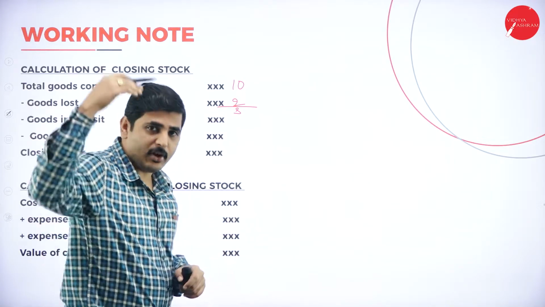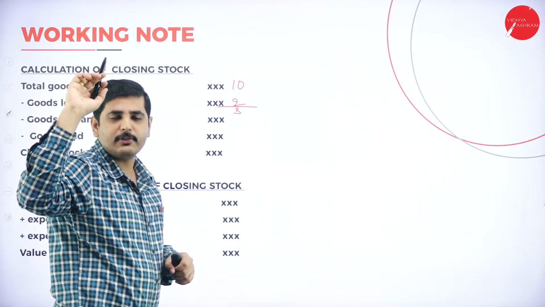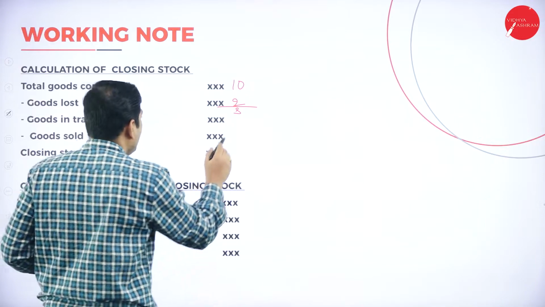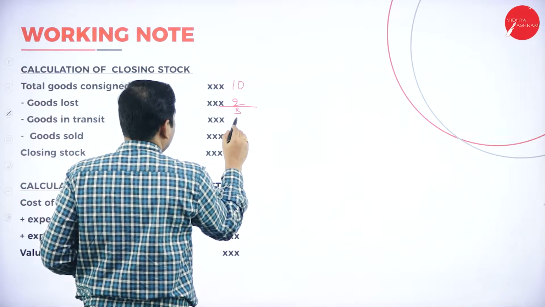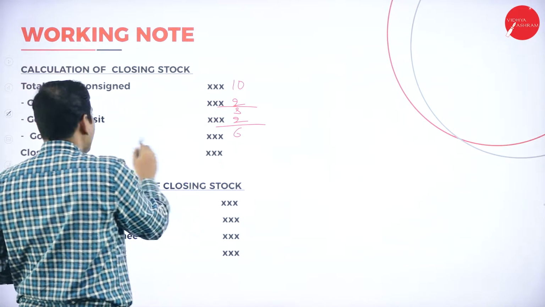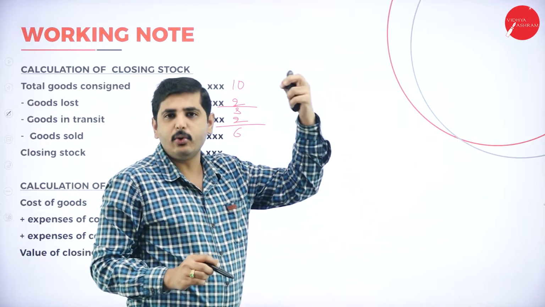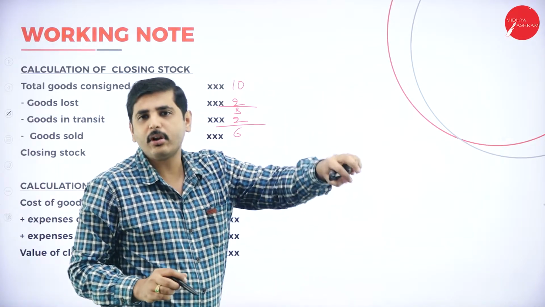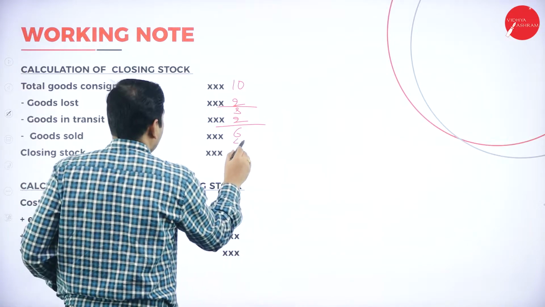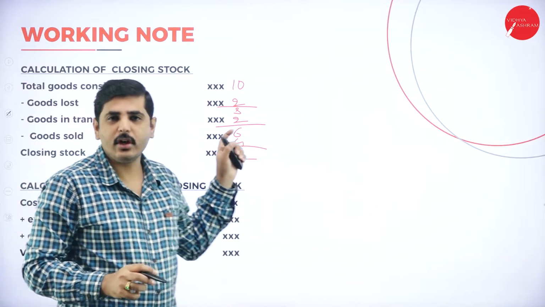For example, for Delhi we are sending the goods. We have sent 4 cars from here, but the remaining 4 cars are still in transportation. So in transit, let's deduct 2 cars, still 8 cars. What is unsold? Out of 6 that he received, he could sell 4 cars. The remaining 2 cars he could not sell, so they are still in closing stock.